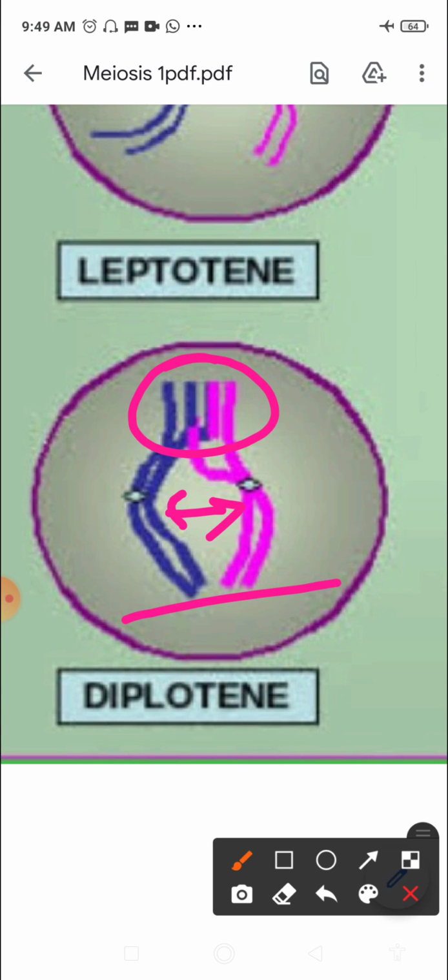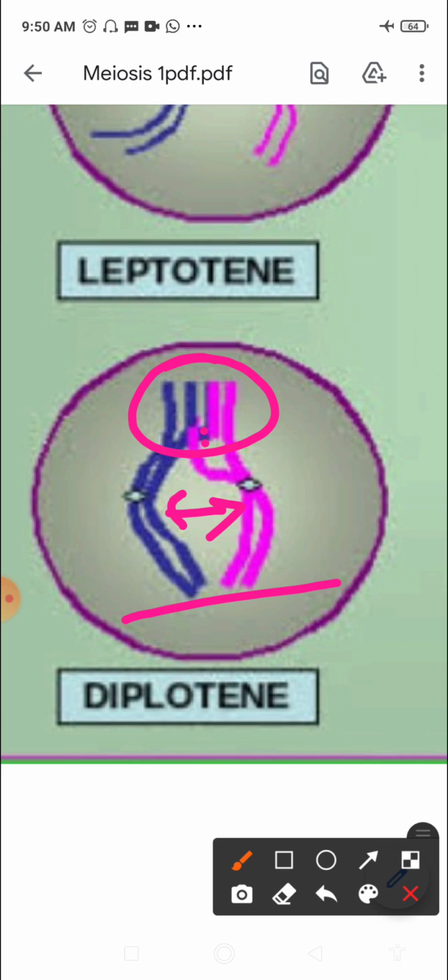So why are they connected? Because it is here that exchange of segments, or crossing over, has taken place. These points of interchange are called chiasmata. This stage is recognized by the dissolution of the synaptonemal complex, where that protein gets removed, and the recombined homologous chromosomes, the bivalents, have a tendency to